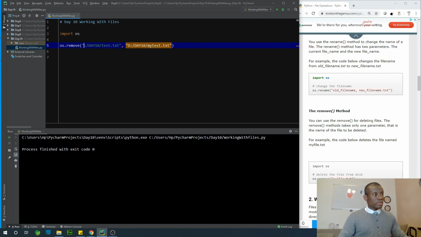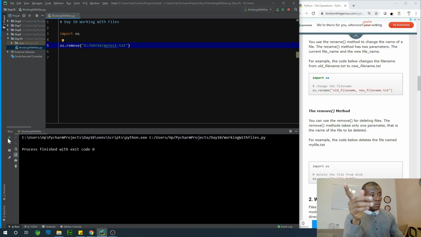And I'm going to just take out this. All right. So in this case, we are trying to remove this file or delete this file. Let's just use the right word there. We want to delete this file from the disk. So I'm going to just run it at this point.